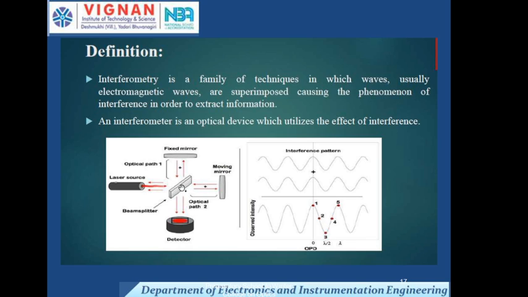The beam splitter splits the laser light into different beams. Here I am fixing one fixed mirror, and this is one movable mirror.